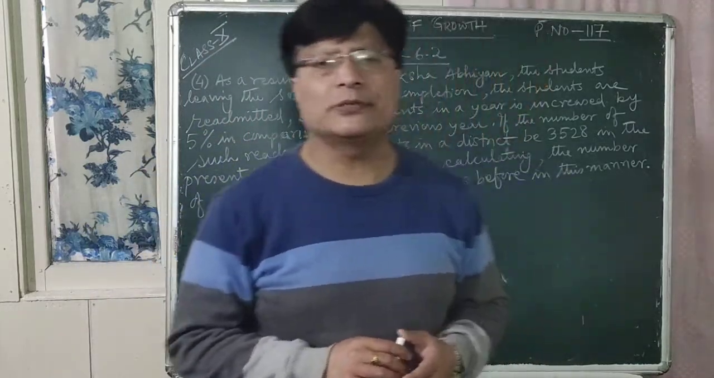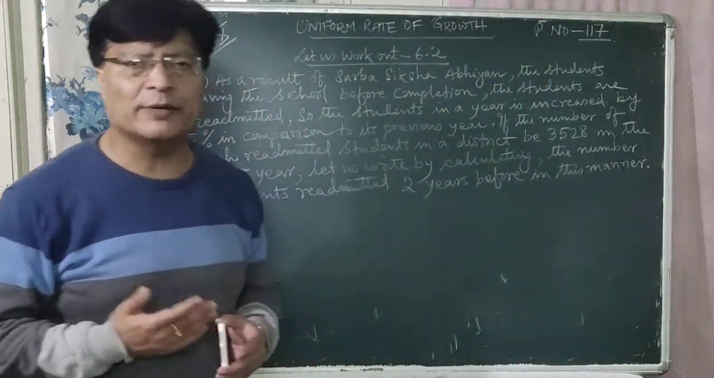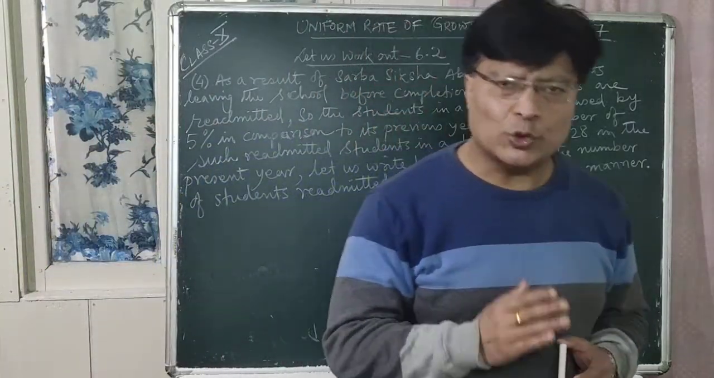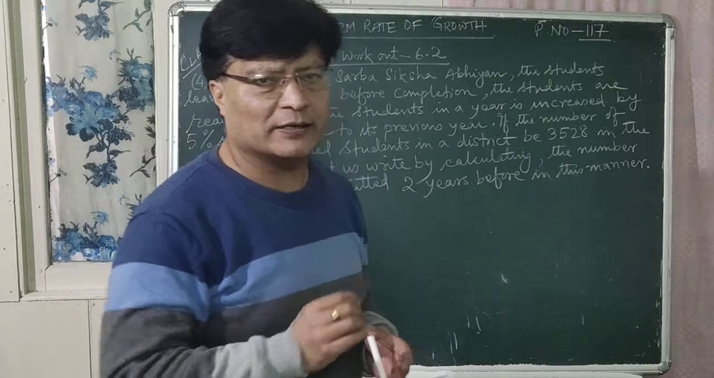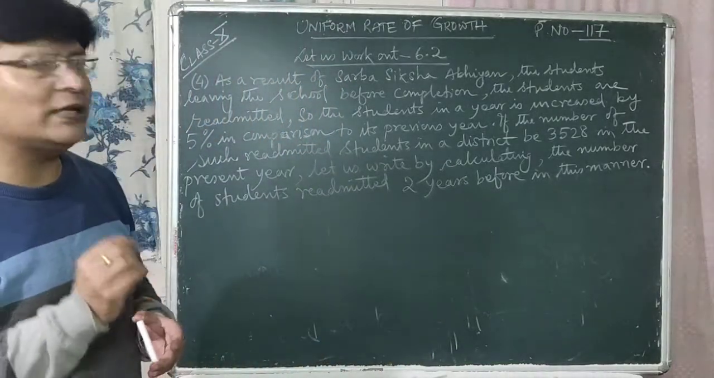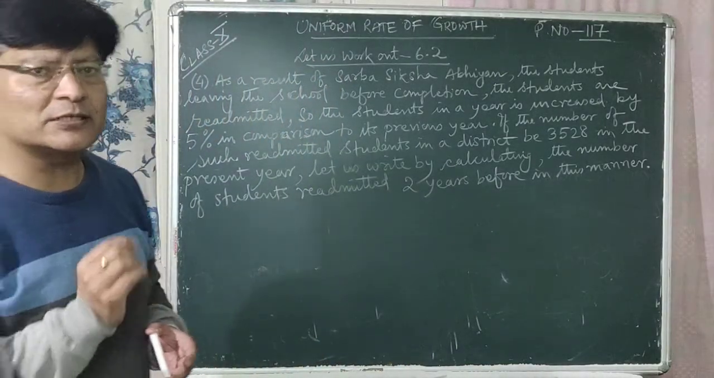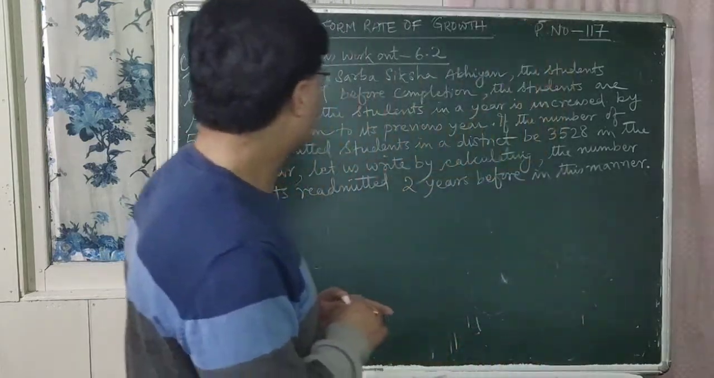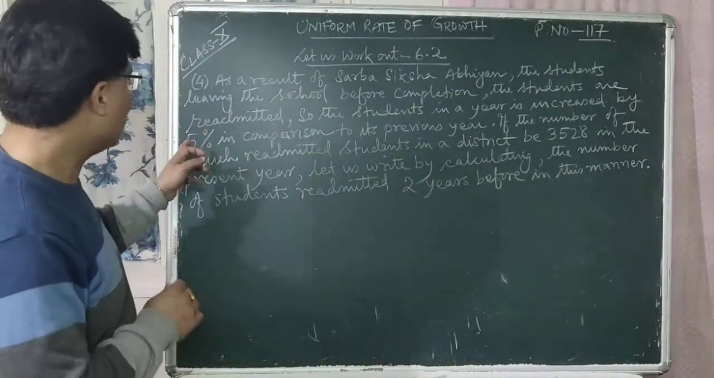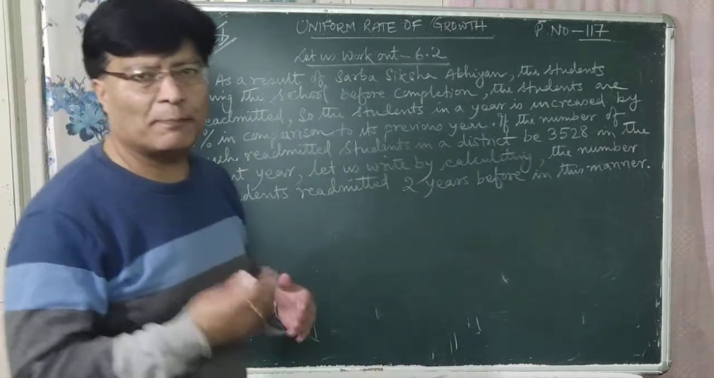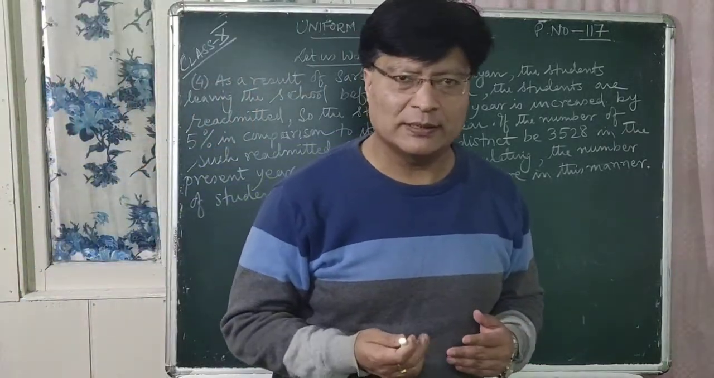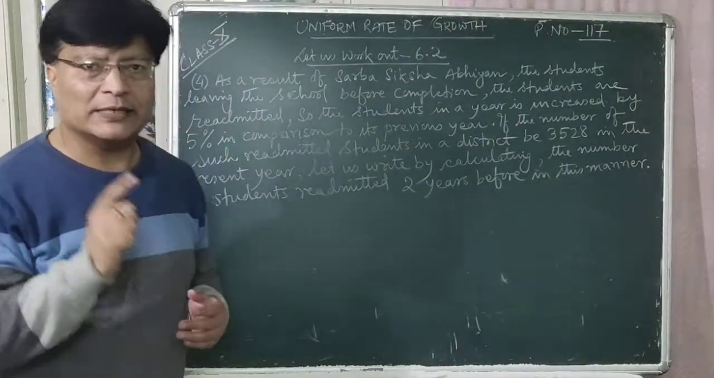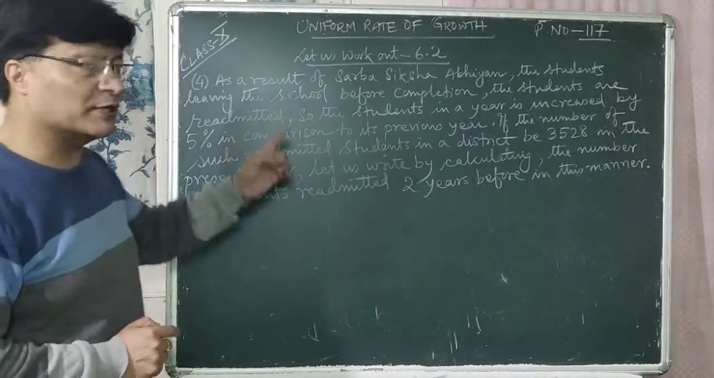So the question is, due to Sarva Shiksha Abhiyan, the students are also readmitted, so that in each and every year, the percentage of students is increasing every year by how much percent? By 5% in comparison to the previous year. That is, rate of increase of students per year is 5%.